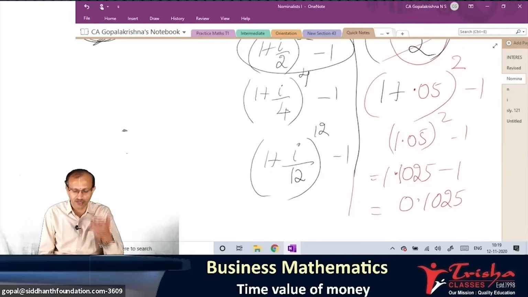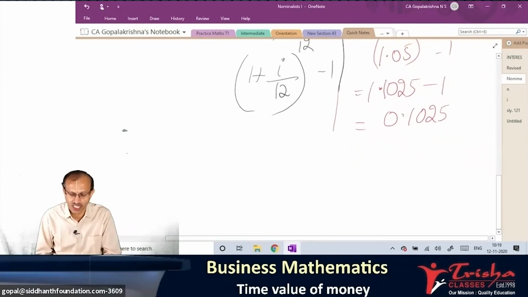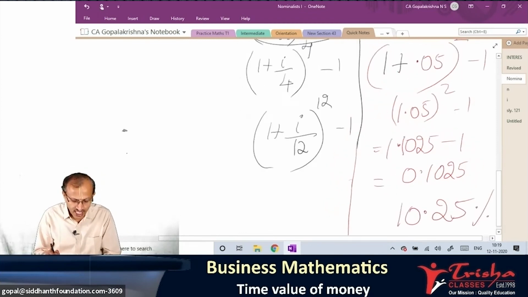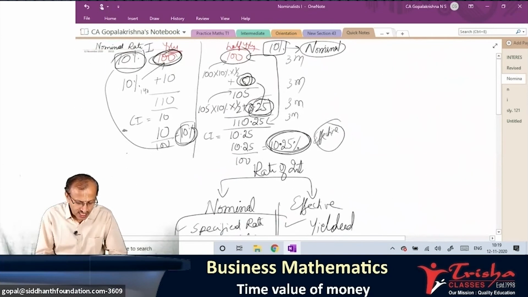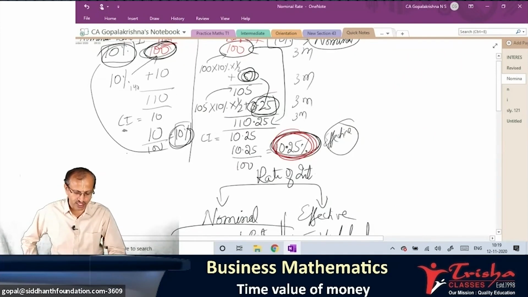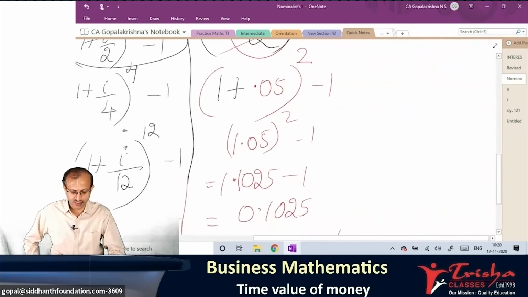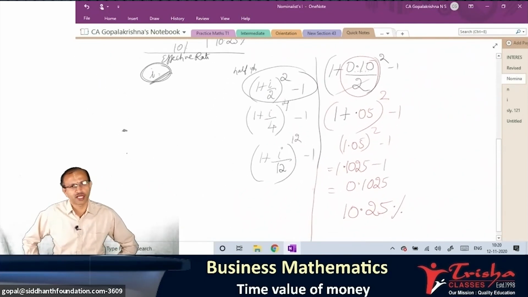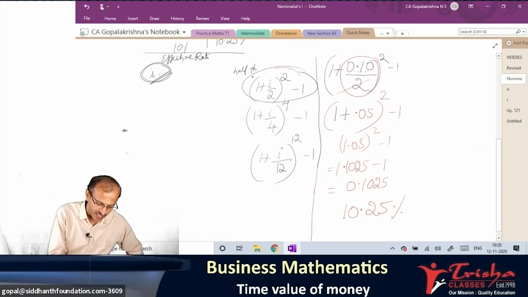But the rate, whenever you say express, it should be in percentage. How do you take it into percentage? Multiply by 100. Calculator, 0.1025 into 100, 10.25%. Is that what I told earlier? 10.25. So that's what we arrived at here also. So finally, effective rate of interest becomes 10.25% if you take this formula.